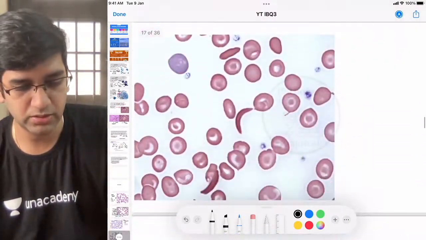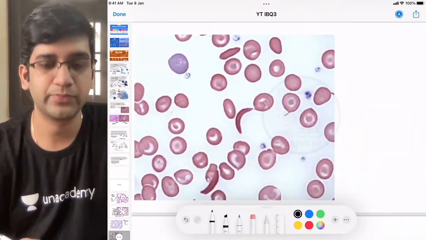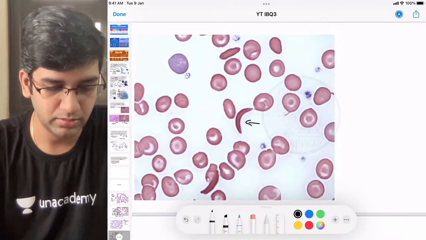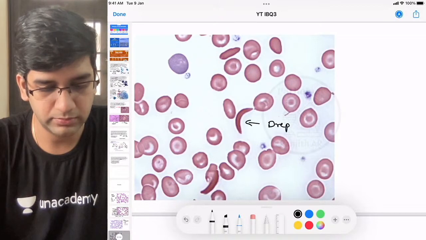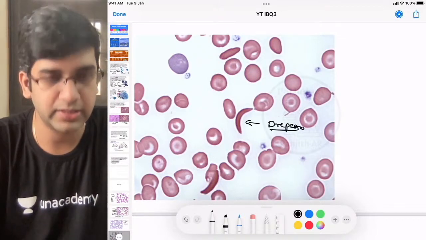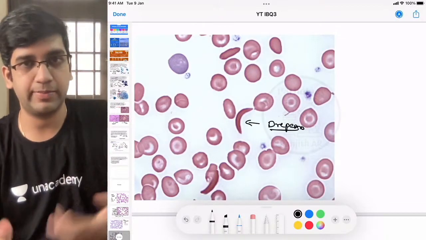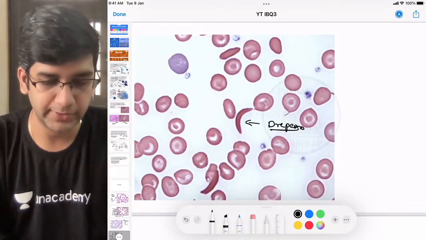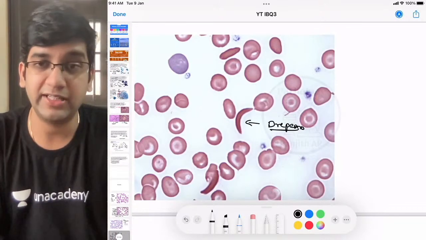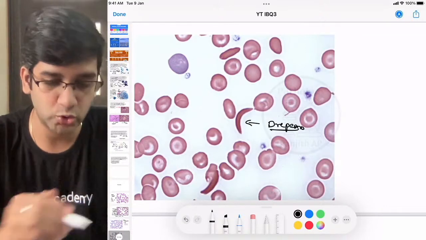We'll go to the next one. This is a simple one. What are these? This cell, your sickle, or we call them drepanocytes, right? Sickle cells, the other name is drepanocytes. Fine. Drepano is like a boat. They look like a boat, so I call it drepanocyte. There are many more findings here, right? Let's see other findings also.